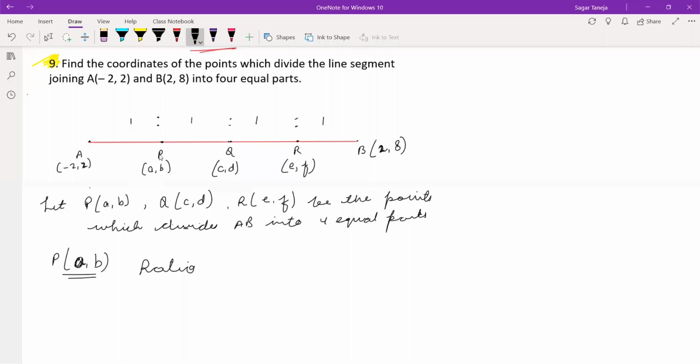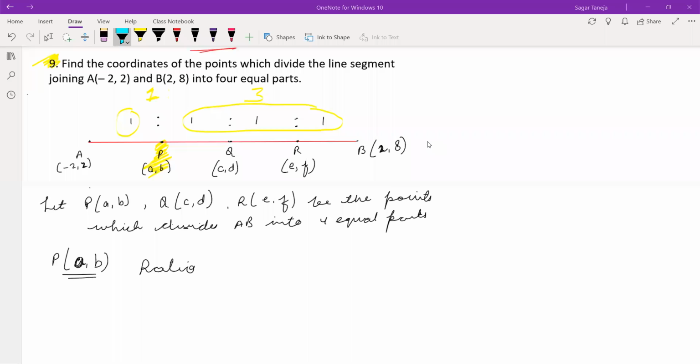What will be the ratio to find point P? It is 1:3. See, for point P, on this side we have only 1, and on this side we have how many parts? 1, 2, and 3. So it is 1:3.